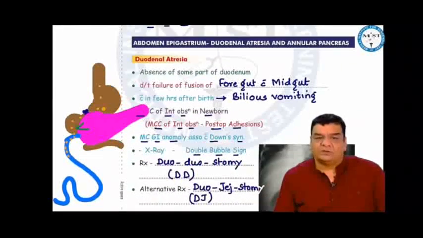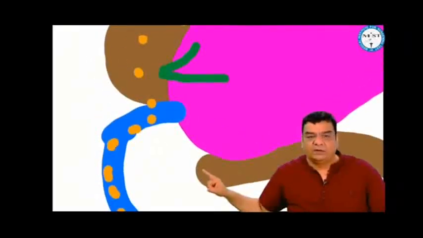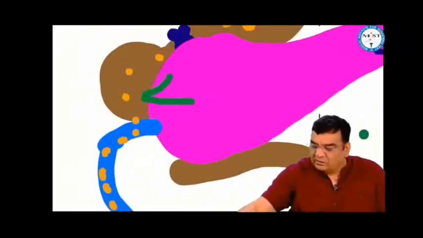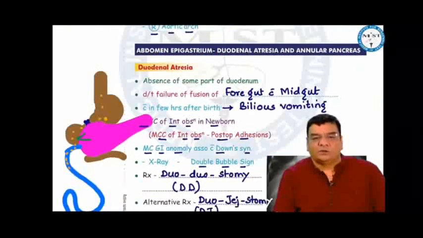In the abdomen, duodenal atresia is absence of some part of the duodenum, and that is due to failure of fusion of the foregut with the midgut. This is the most common GI anomaly associated with Down syndrome. It is the commonest cause of intestinal obstruction in a newborn baby. However, the commonest cause of intestinal obstruction overall is postoperative adhesions.